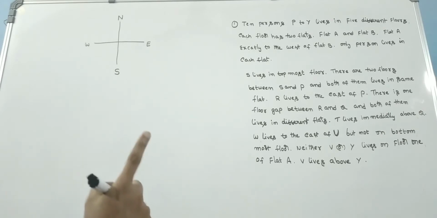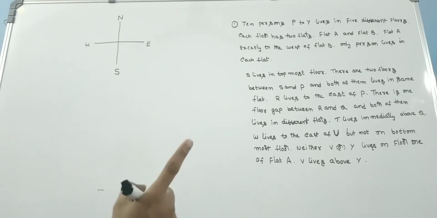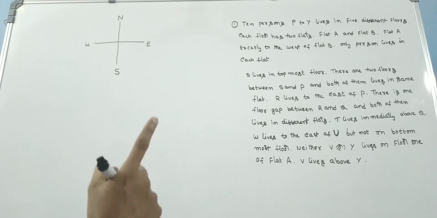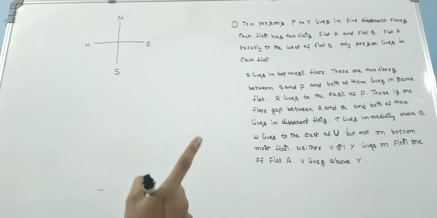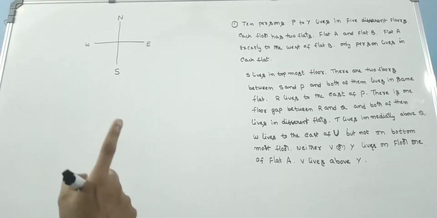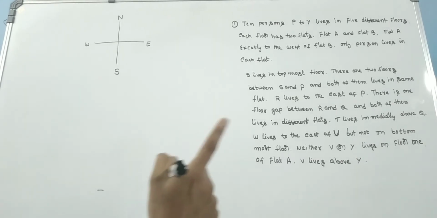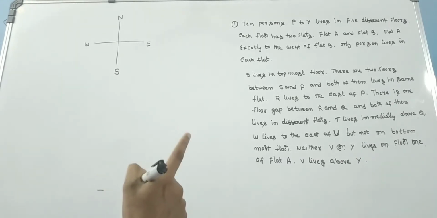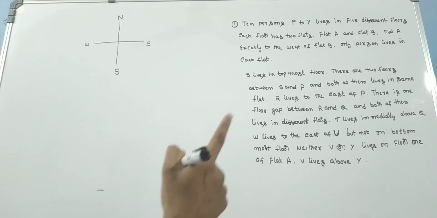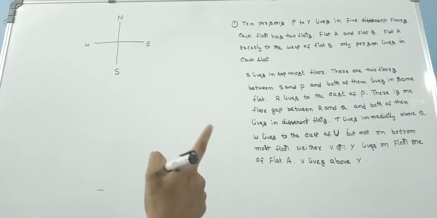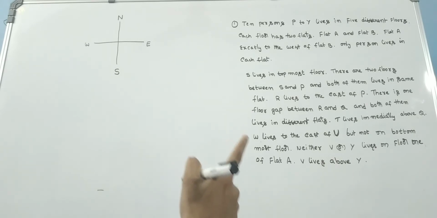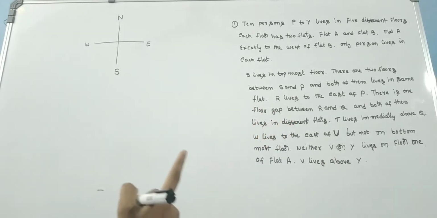Only one person lives in each flat. S lives in the topmost floor. There are two floors between S and P, and both of them live in the same flat. R lives to the east of P. There is one floor gap between R and Q, and both of them live in different flats. T lives immediately above Q.